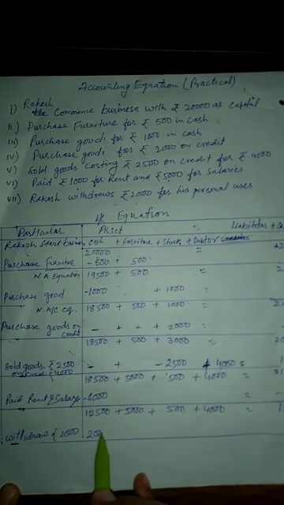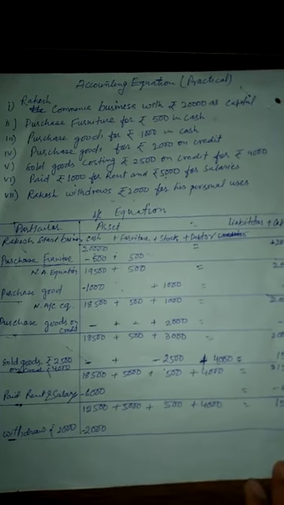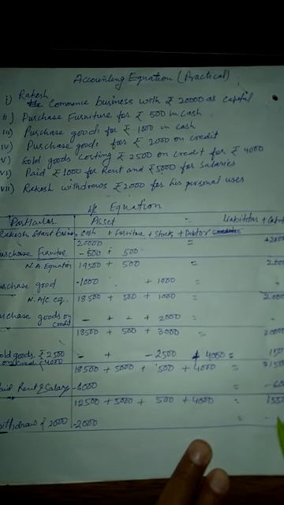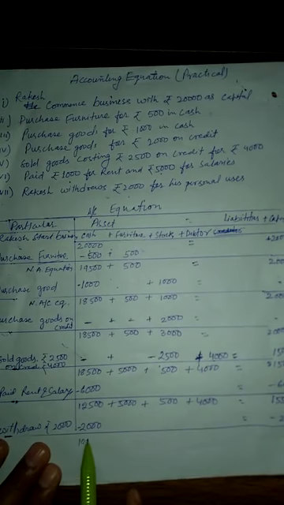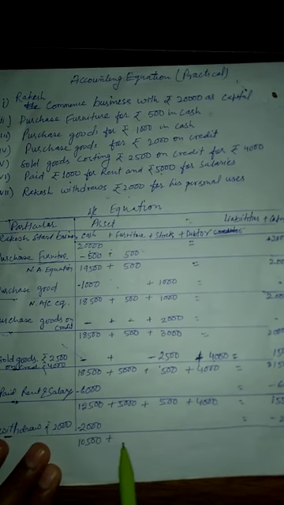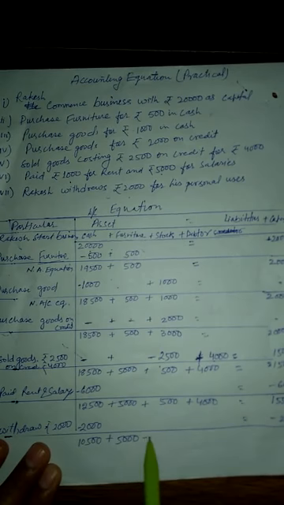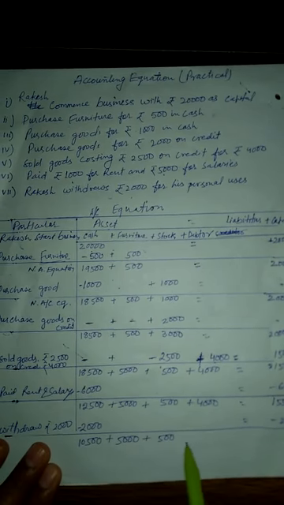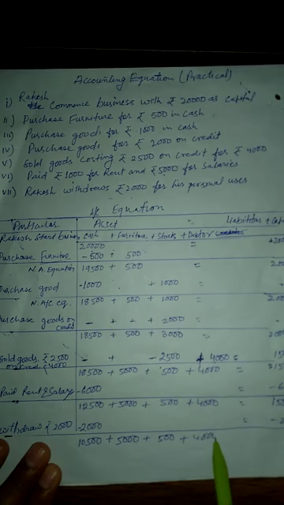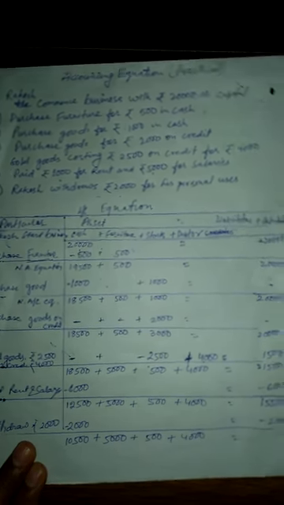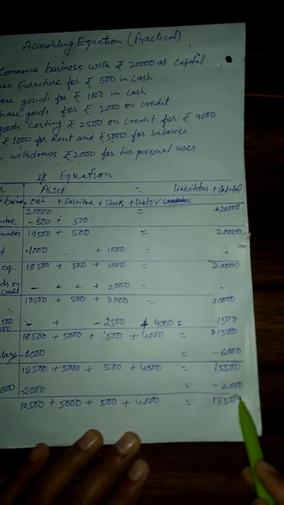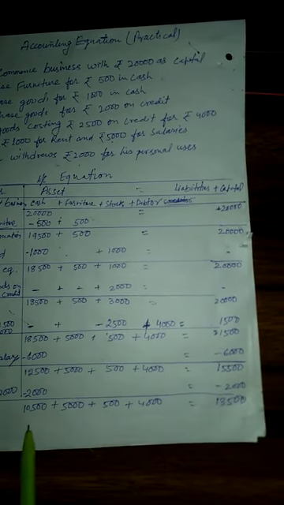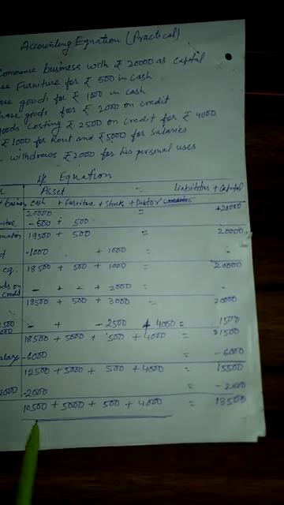Deduct 2,000 from the cash and also deduct 2,000 from the capital. 10,500 plus 5,000 plus 500 plus 4,000. 15,000 minus 2,000, that is. So dear students, you will see here that the sum of this amount is equals to the sum of this amount.